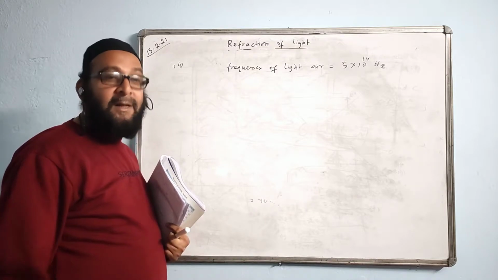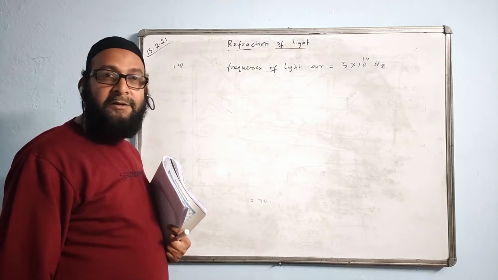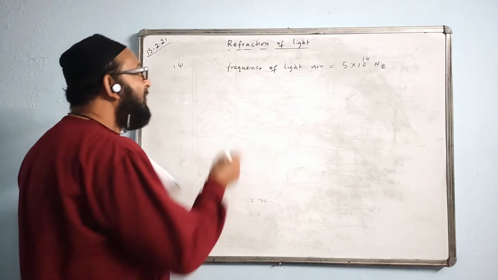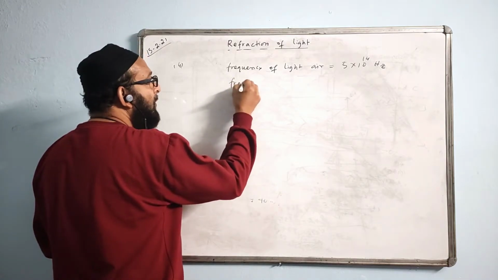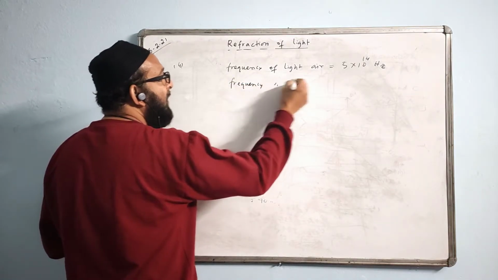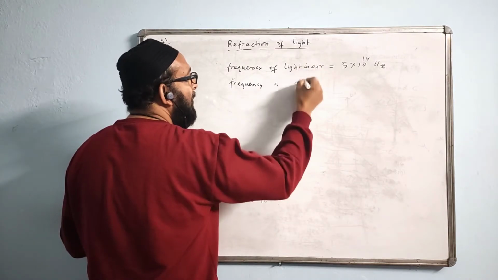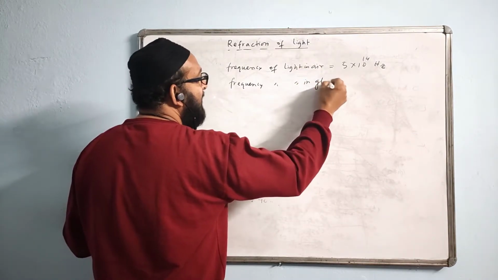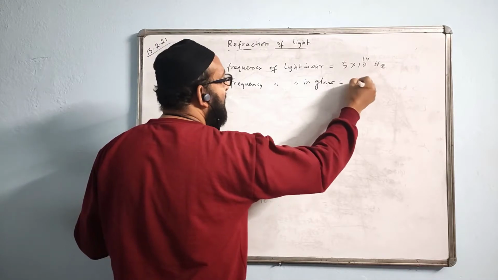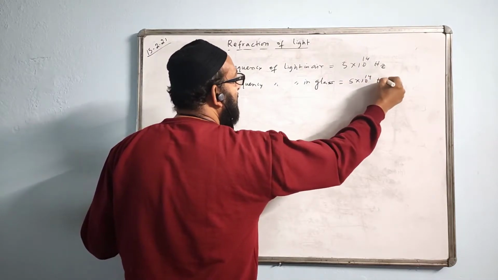It will remain the same. That is the trick out there. This question is slightly tricky. Then what is the frequency of light in glass? Frequency of light in glass will have the same value, will not change. 5 into 10 to the power 14 hertz only remains.